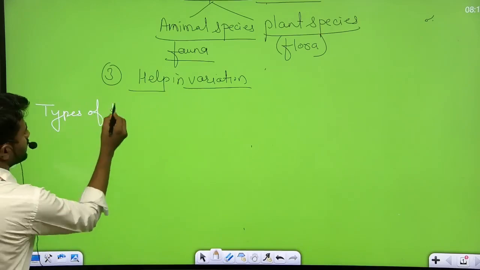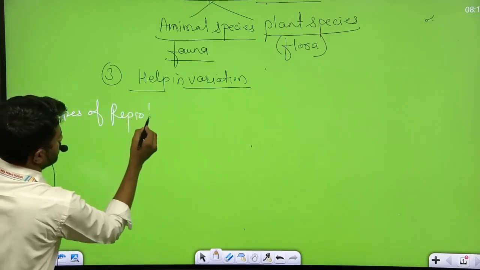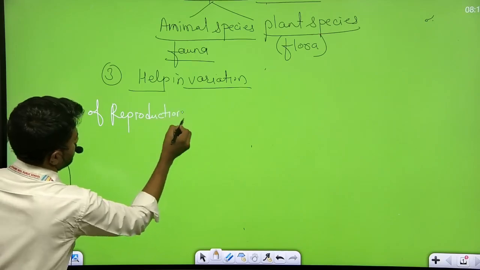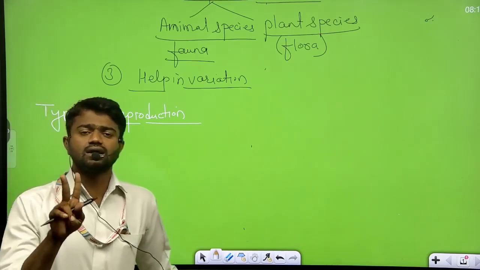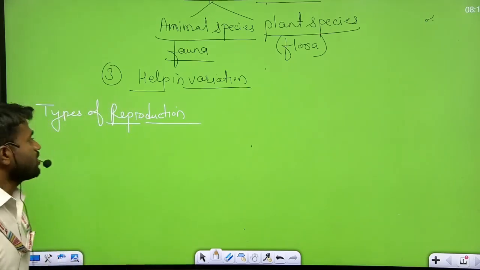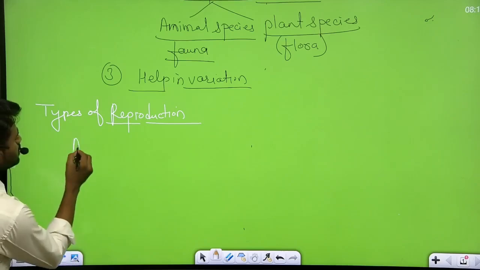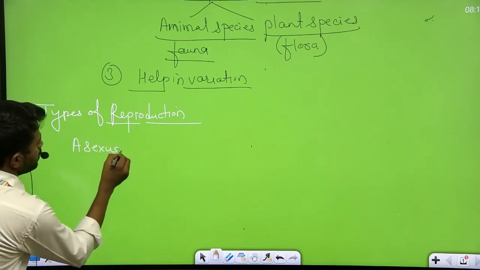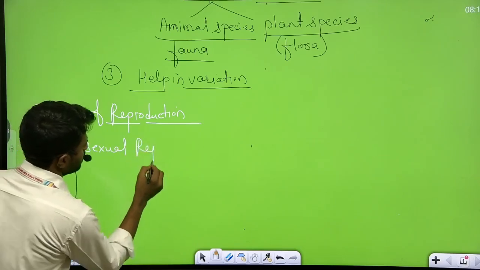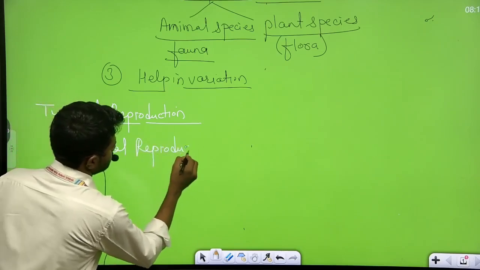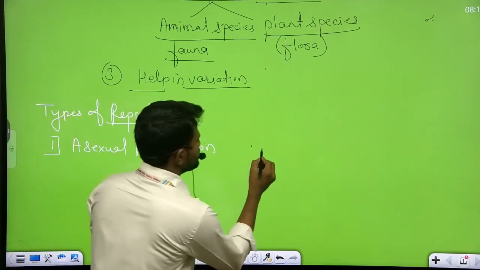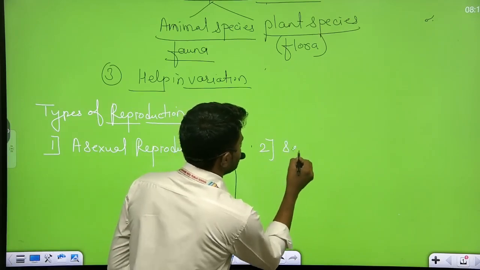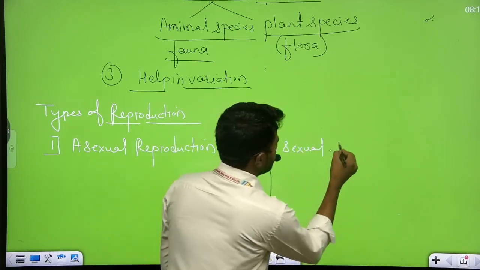Types of reproduction. Now, what are the types of reproduction? Basically there are two types. The first is called asexual reproduction, and the second type is called sexual reproduction.